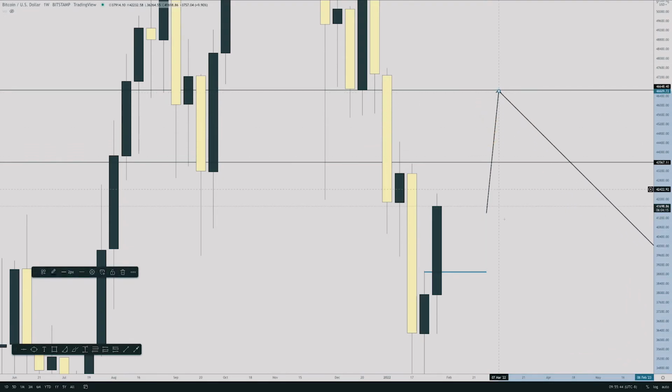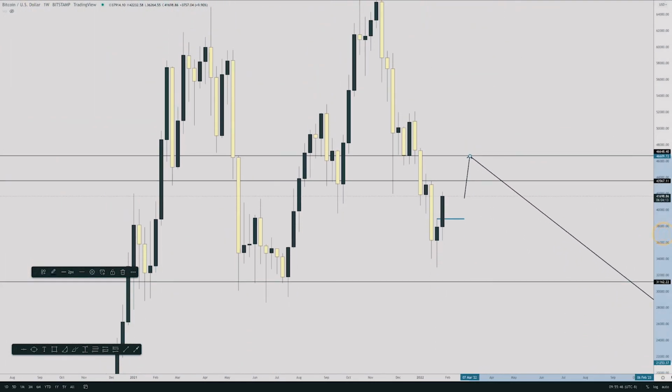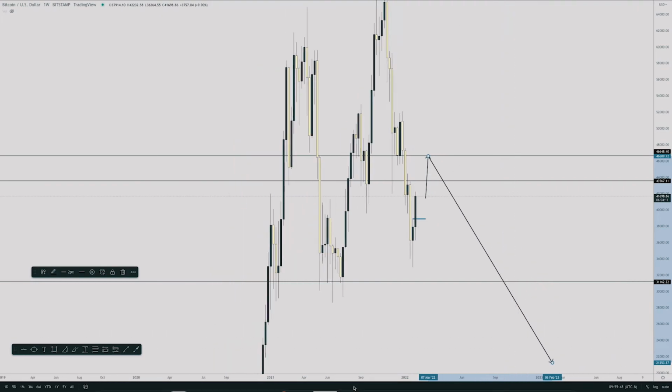Pump and then dump all the way back down. Right? So if this happens from right here, rejection from there down to here, that's a 25 or 27% decline. And then if that level breaks down to the 20K range, that is another 50% decline, like I was saying last week.